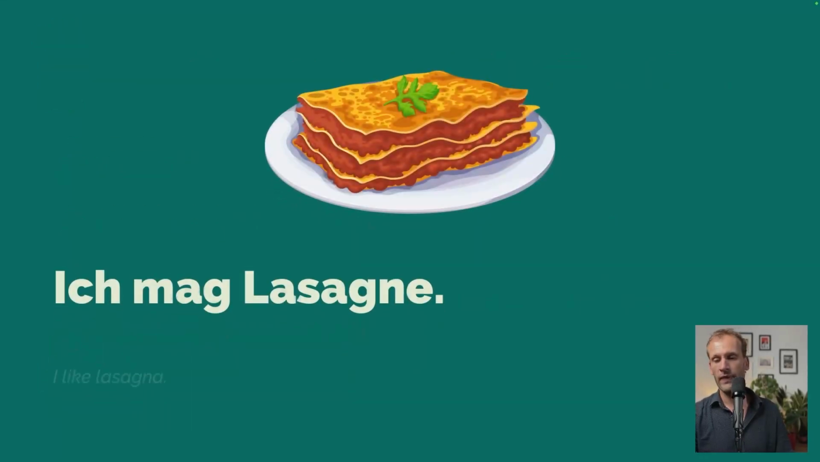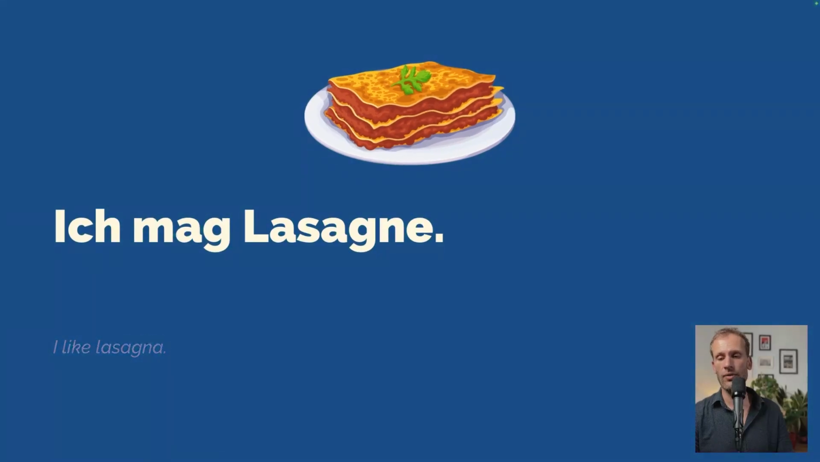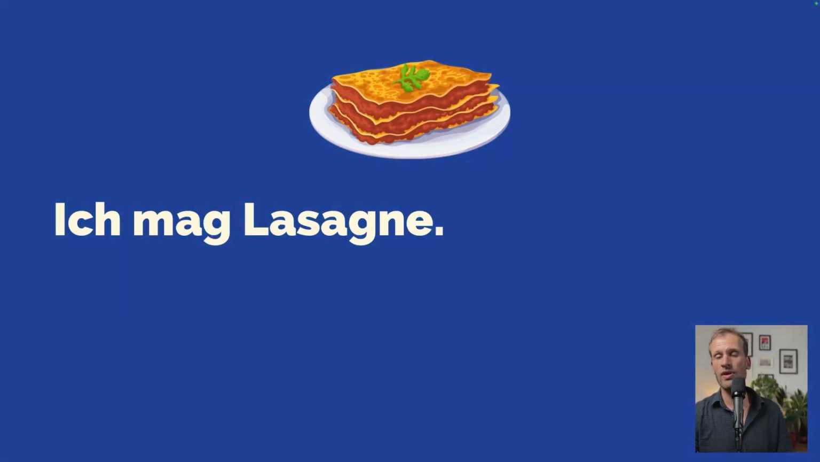Let's take a look. Ich mag Lasagne. I like lasagne. So standard usage here is to use mögen in combination with a noun. Mögen plus a noun. We usually don't use it with a verb. I'll get to that in a couple of minutes. Ich mag Lasagne. I like lasagne.